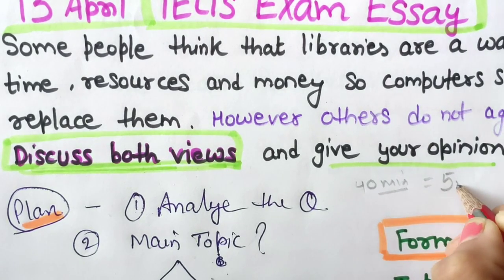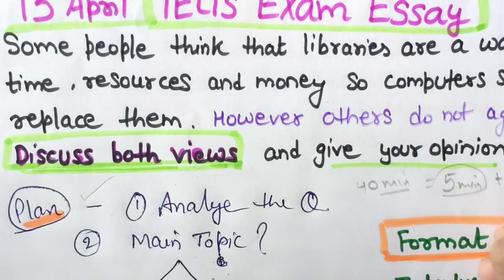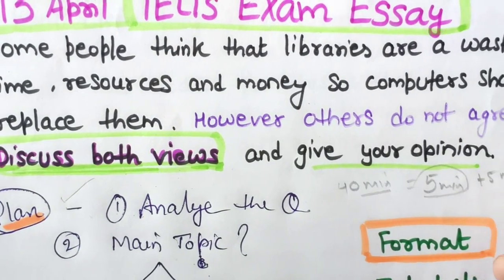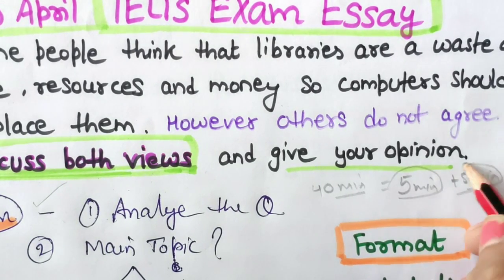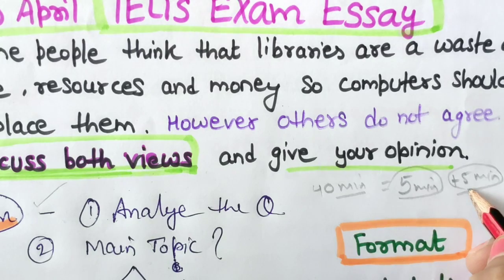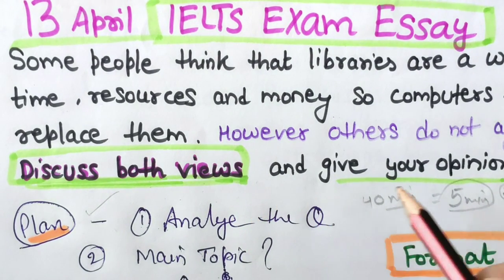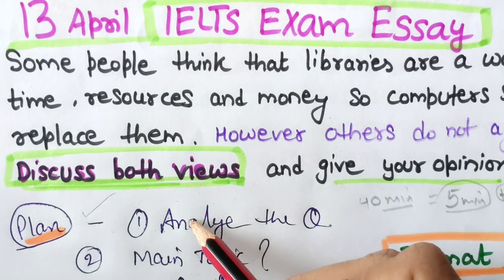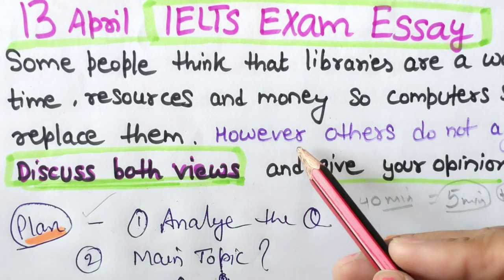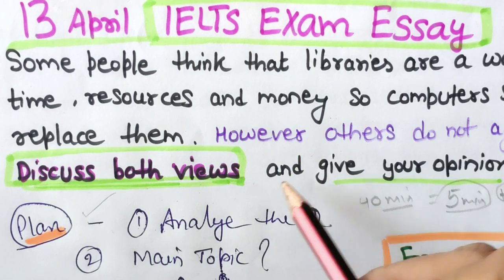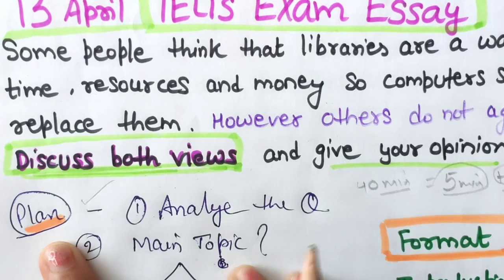First 5 minutes you will be doing your planning part, and last 5 minutes you will be rereading your essay. So many students forgot to revise their essay. When you reread your essay at the end, spend the last 3-4 minutes or 5 minutes on proofreading, because when you read your own essay you will find many mistakes. You can erase it and correct it. Okay, so first part we are doing planning.